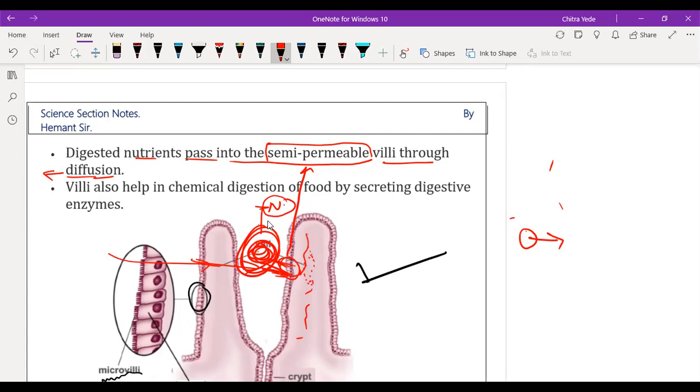The blood capillaries contain less nutrition and the food contains more nutrition. So the nutrition will move from the region of higher concentration to the region of lower concentration. This process is called diffusion. We have only 1 minute left.